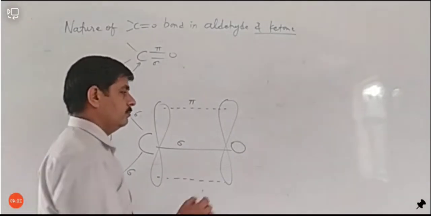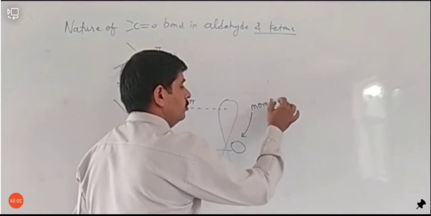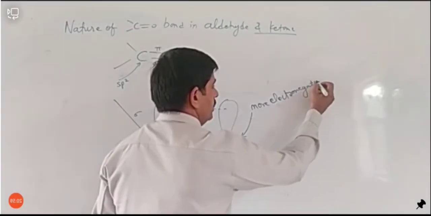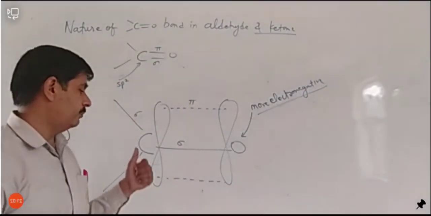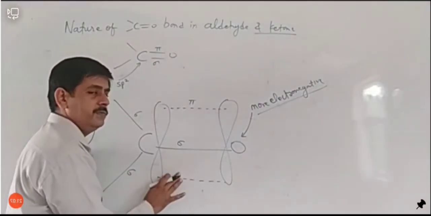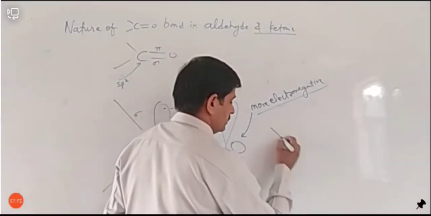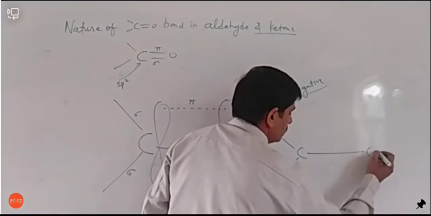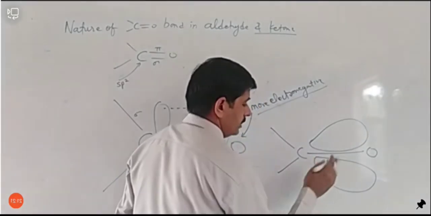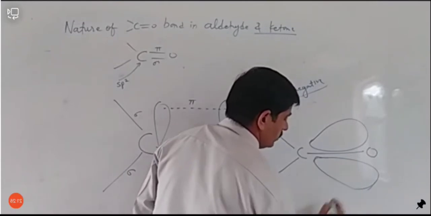But we know that this oxygen atom is more electronegative. So as it is more electronegative in comparison to carbon, the electron density of pi electrons will shift towards the oxygen, and it will be like this. इस तरह से होगा. This electron density will shift like this. इस तरह से electron density shift हो जाएगी.